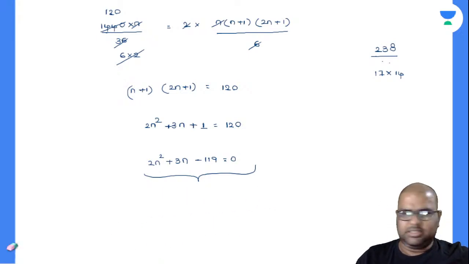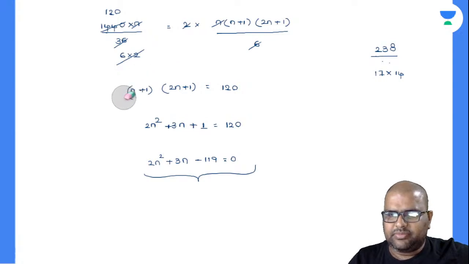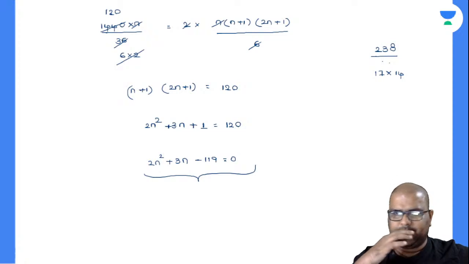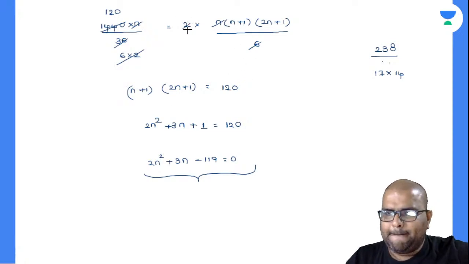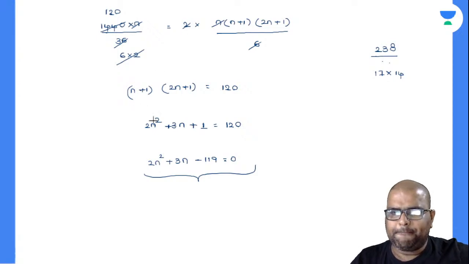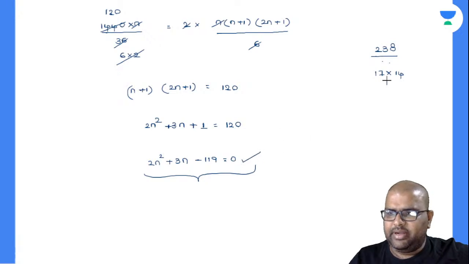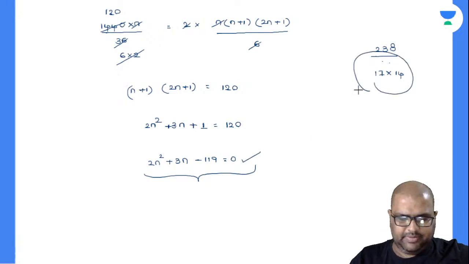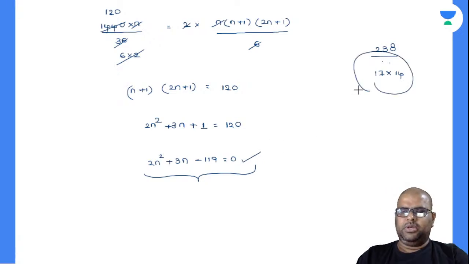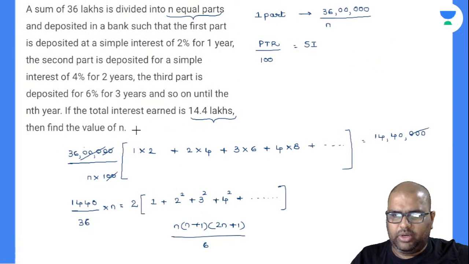2n square plus 3... Is it right? First of all, n into n, 2n square. Perfectly done. Okay, I'm right only now. We'll get the roots for this as 17 and 14. Yes, that's for sure, I am right. So your answer will be n is equal to 14.